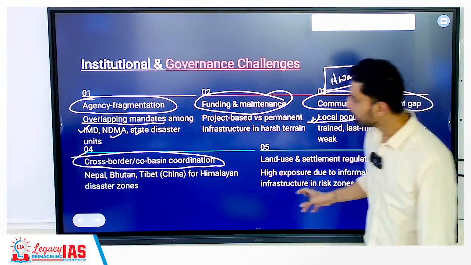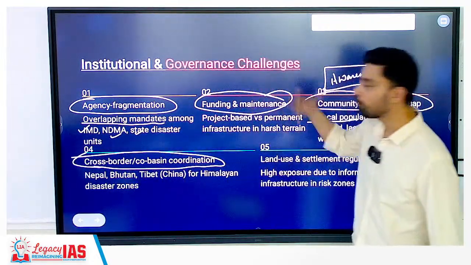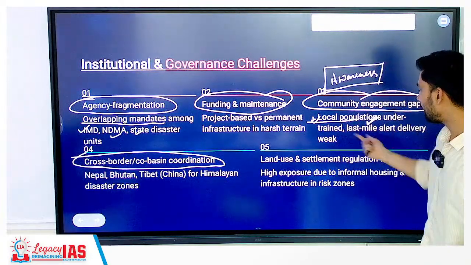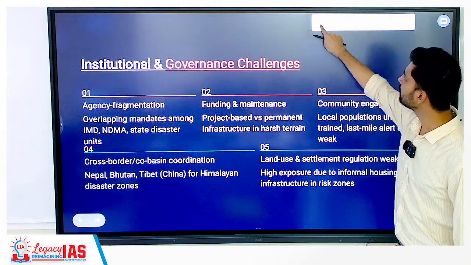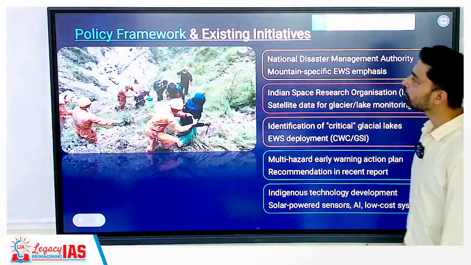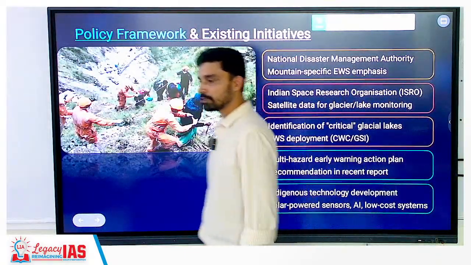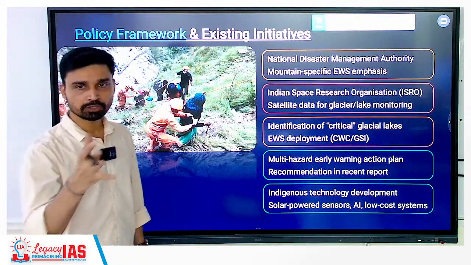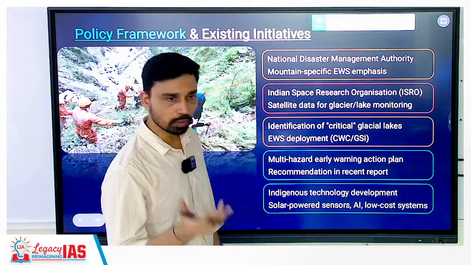So unless and until there is a focus on cross-border and co-basin coordination, we are not able to use it to our best level. Land use settlement regulation is also weak, because of irregular construction. Construction without approval is also a major challenge, because it obstructs the path of river flow, water flow and all that.